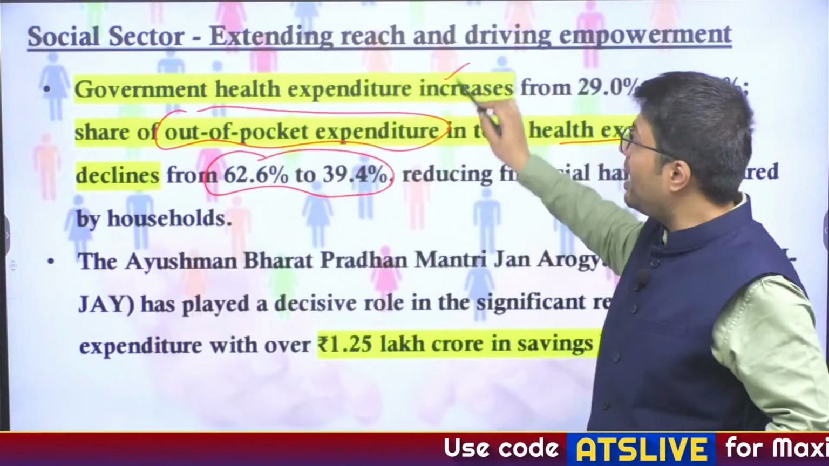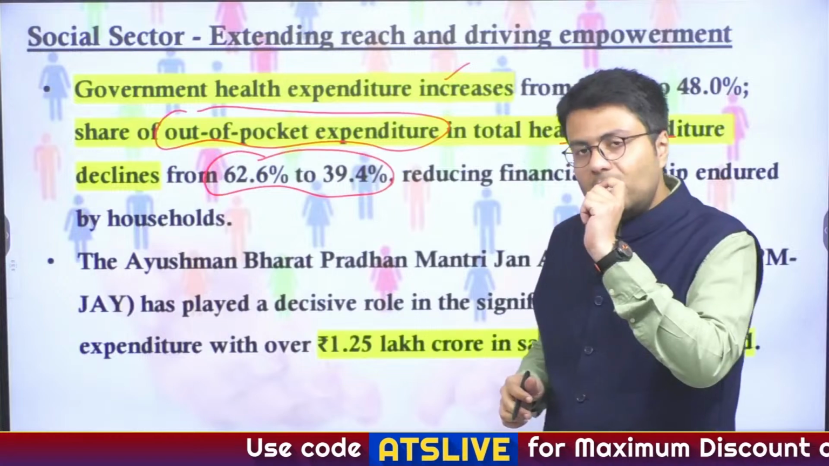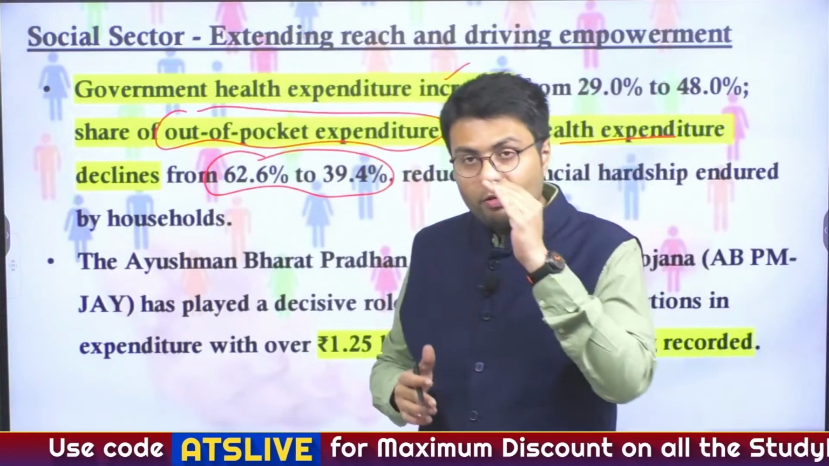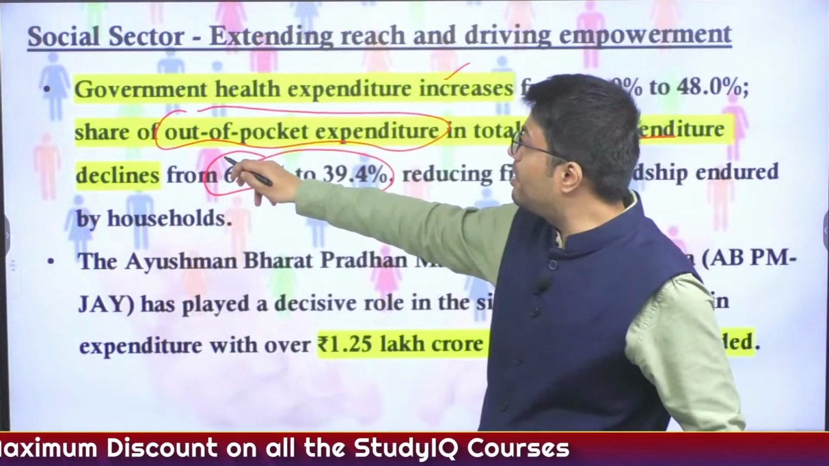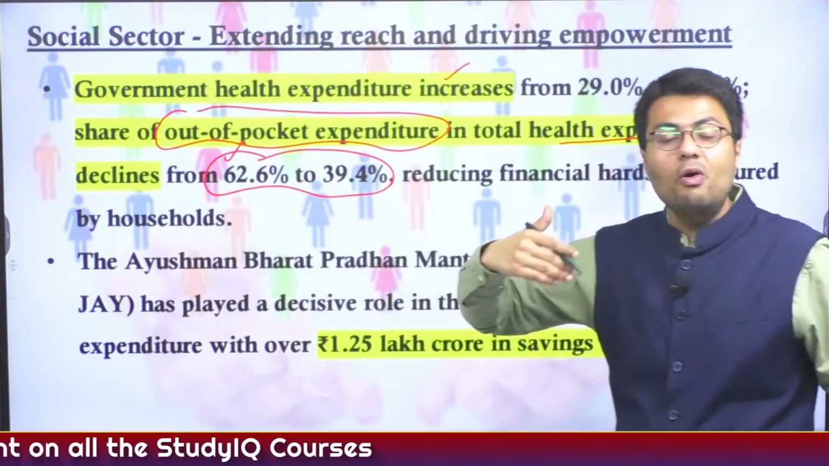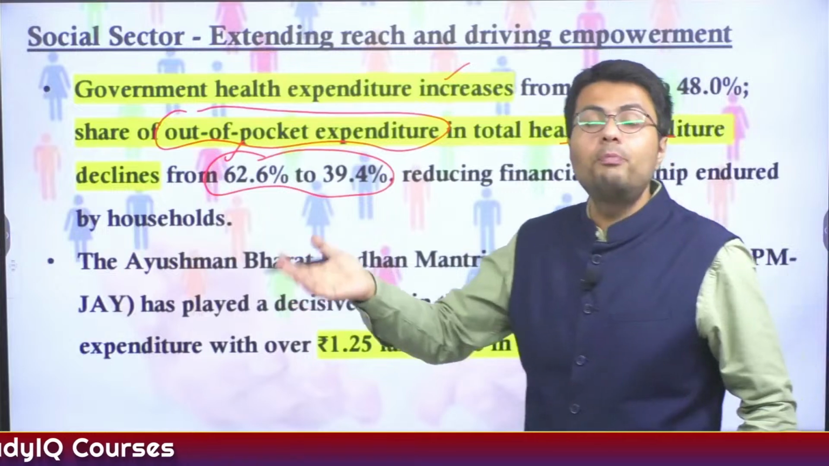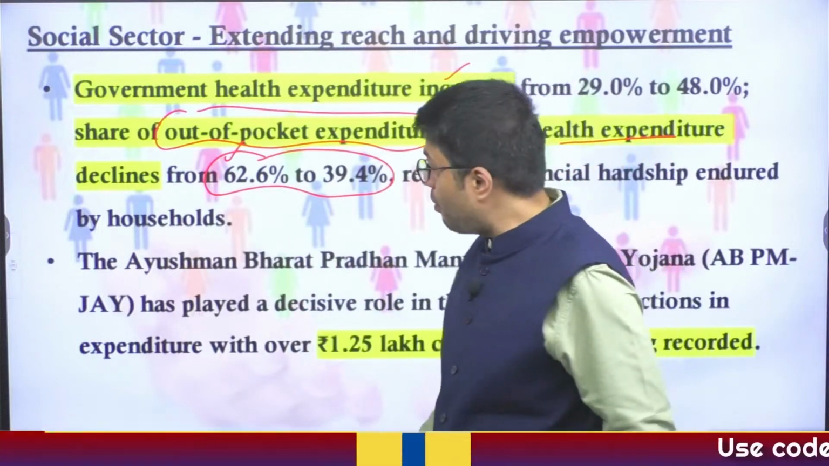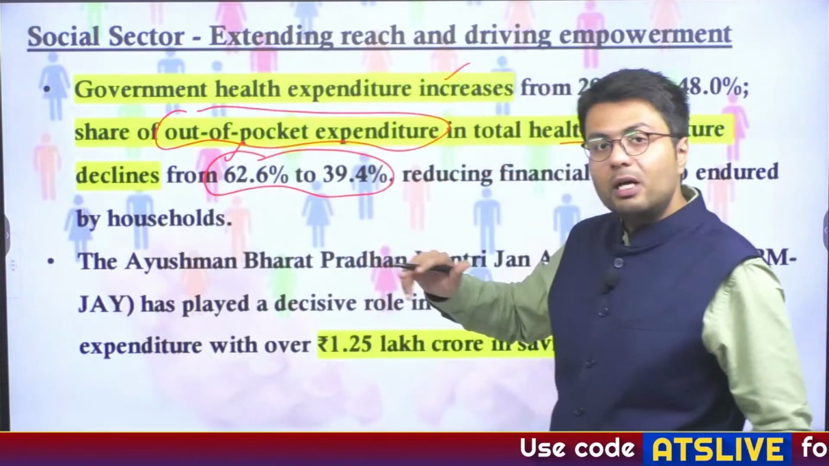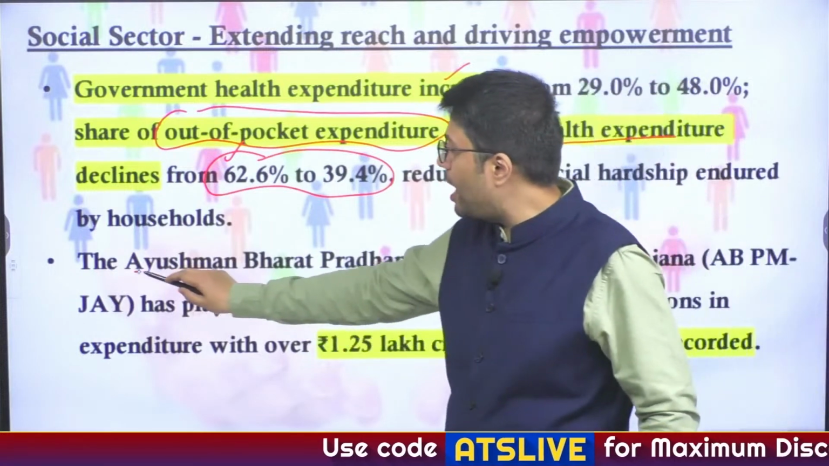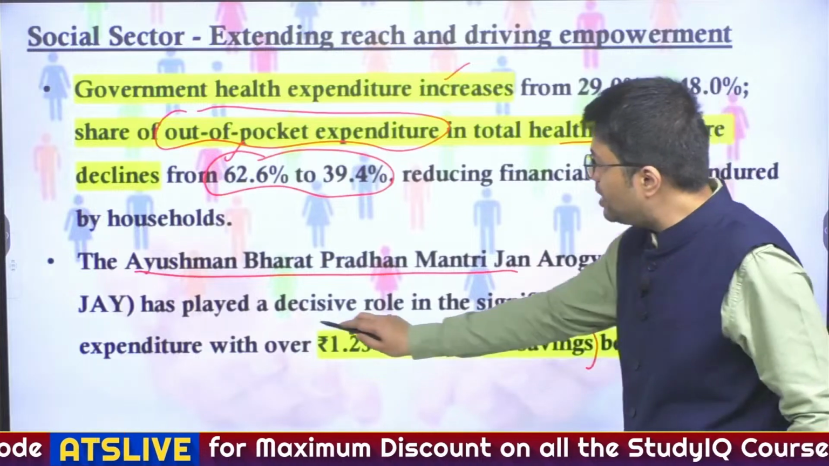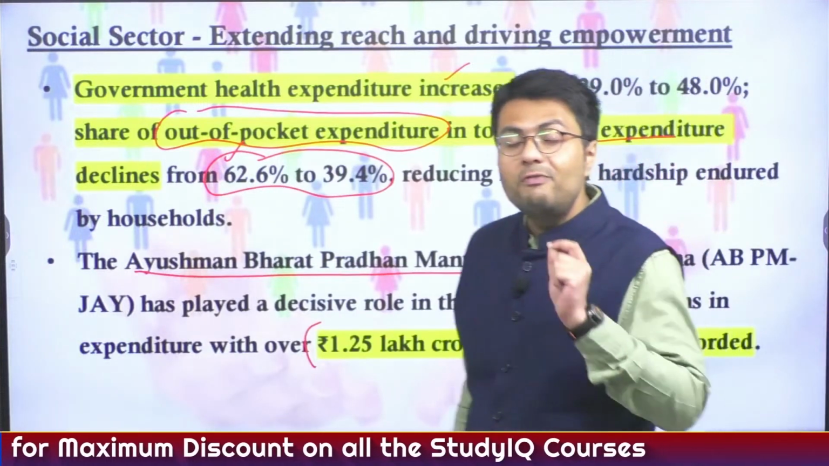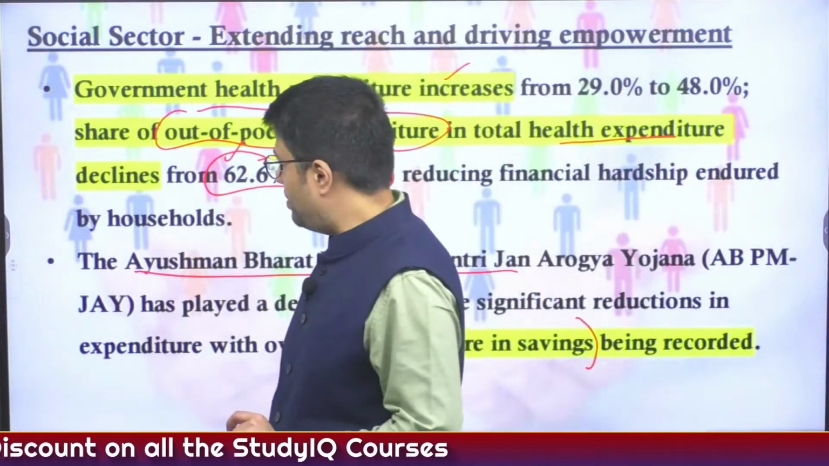So that is why you can understand how such social sector initiatives have the potential to reduce inequality in India. Because if poor people must be spending this high amount of money on healthcare services, this might be pushing them further deep into poverty. And the most important credit has been given to Ayushman Bharat Pradhan Mantri Jan Arogya Yojana, which has resulted in saving of about 1.25 lakh crore rupees for the Indian public.